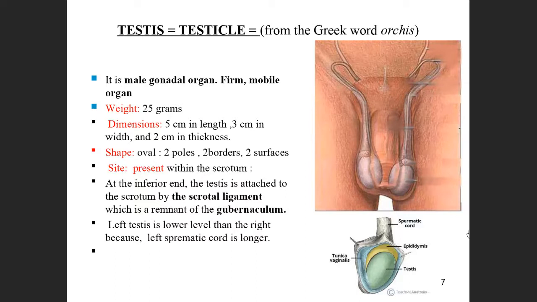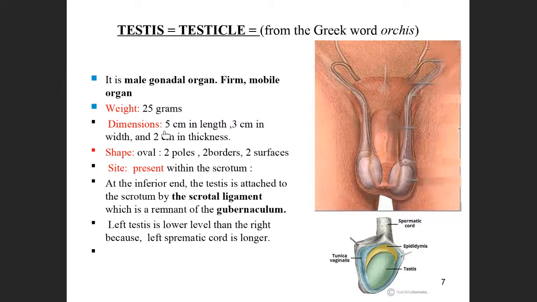Next is the testis. By now you all know where the testes are present. The testes are the male gonadal organs, firm and mobile. They are suspended in a bag-like structure called the scrotum. The left testis is lower than the right. You can see this just by looking at the picture: the right one is slightly above, the left one slightly lower.